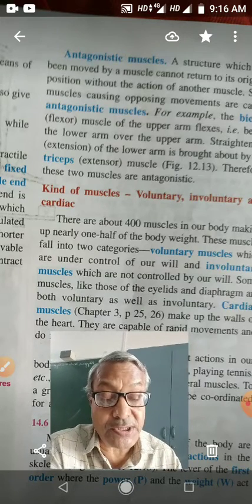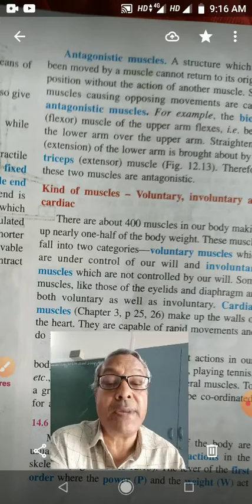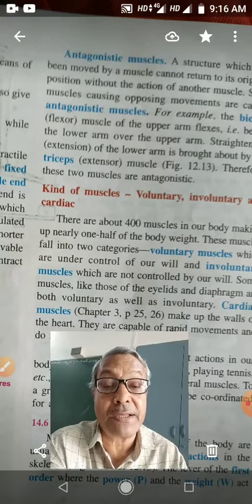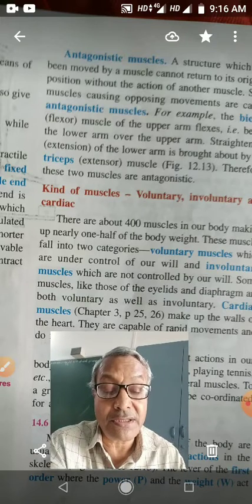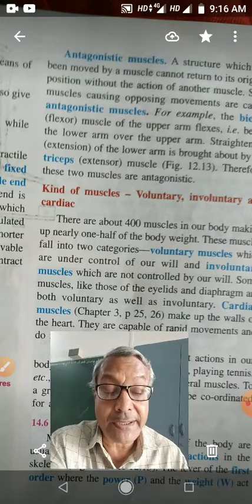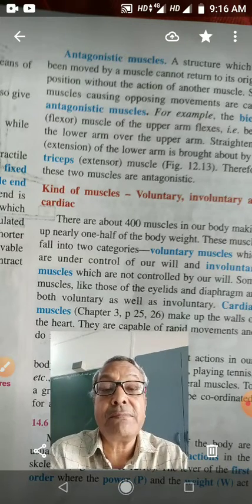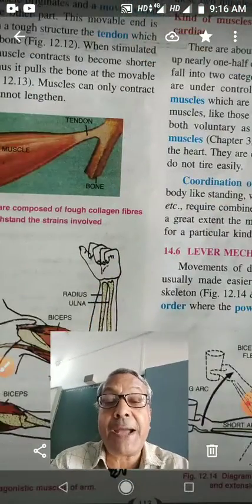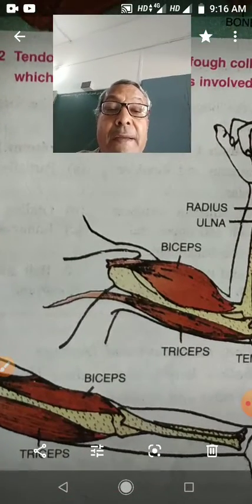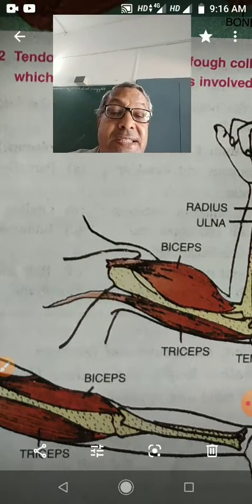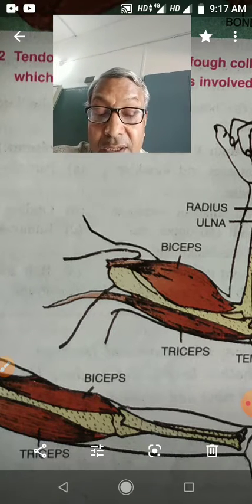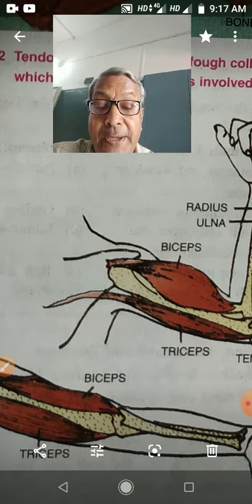So the muscles which are causing opposing movement, meaning one will help in moving and the other will bring it back to the original position, are called antagonistic muscles. Examples of antagonistic muscles are biceps and triceps muscles. Biceps and triceps muscles are present in the upper arm.